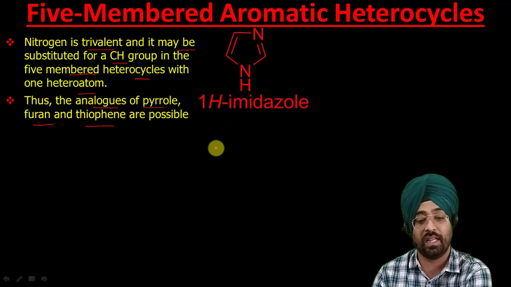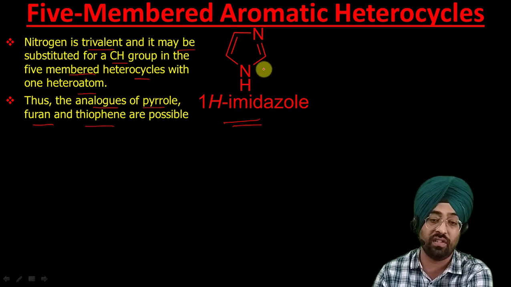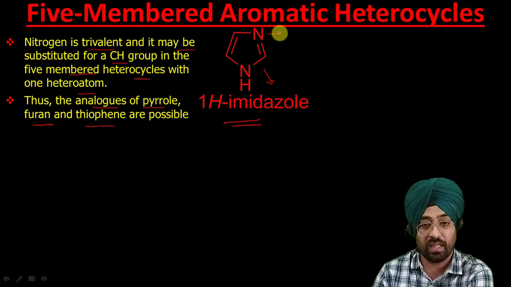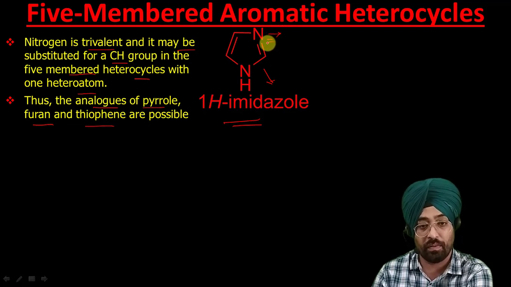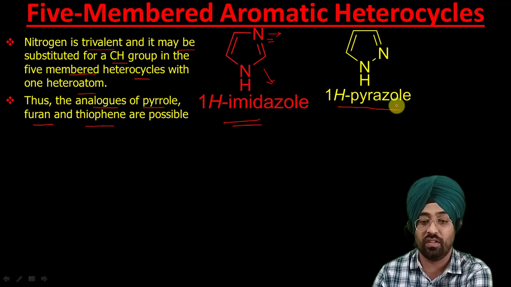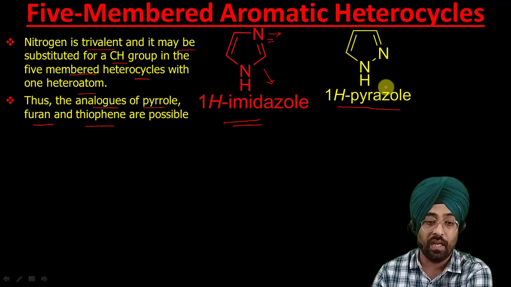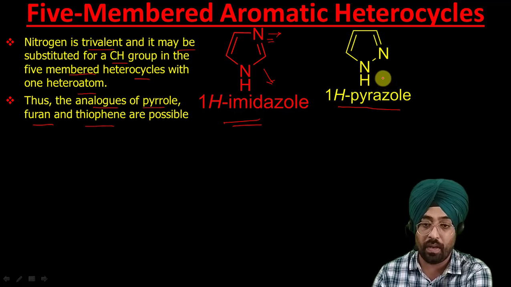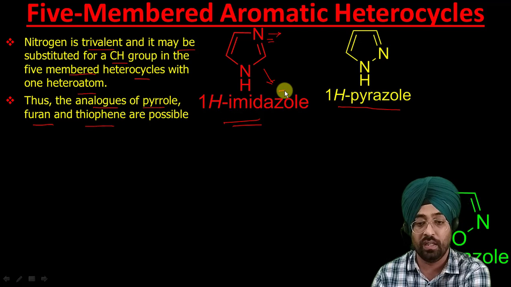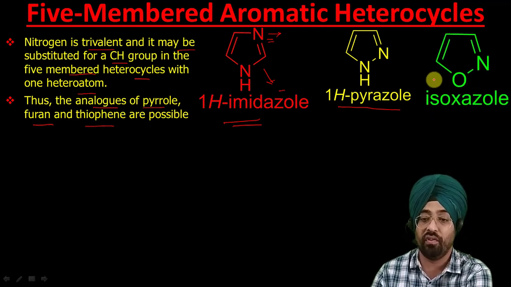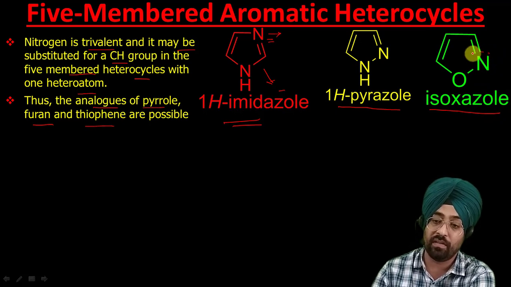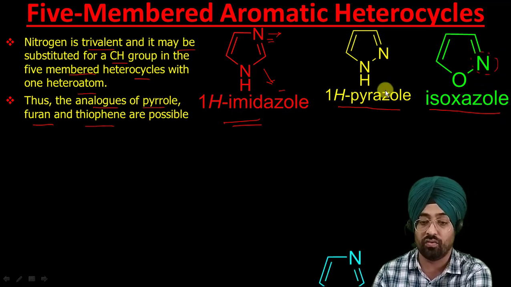So what are these compounds like this? This is 1H-imidazole. This is an analogue of pyrrole, where one CH group is again replaced by nitrogen, because nitrogen can form 3 bonds. Now 1H pyrazole, this is your pyrazole. This is again an analogue of pyrrole. This is 1H pyrazole. This is 1H imidazole. Now this is a derivative of your furan. It is isoxazole, where one CH has been replaced by this nitrogen, isoxazole.